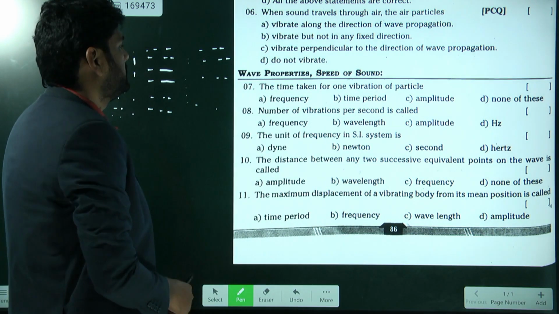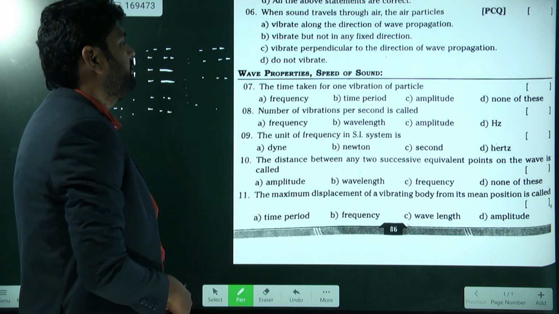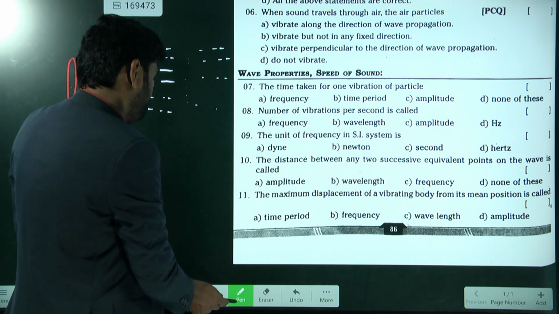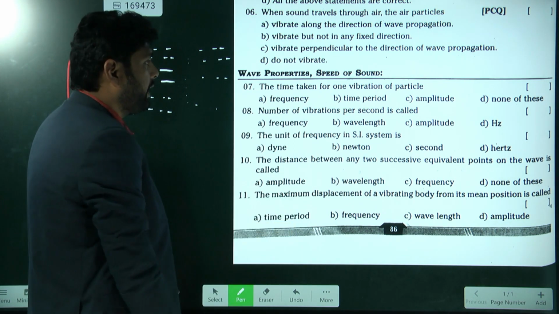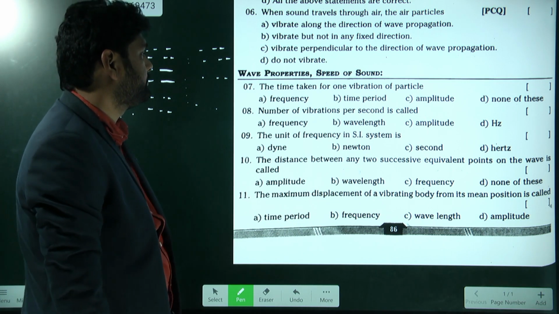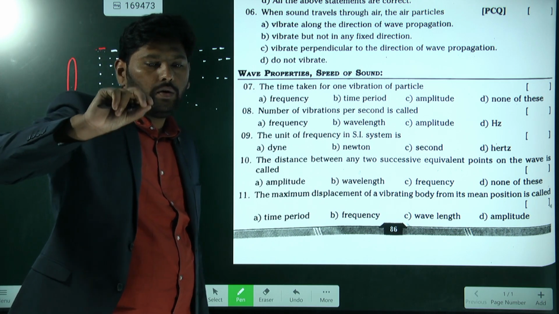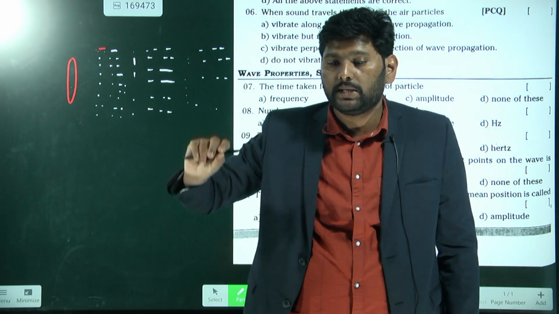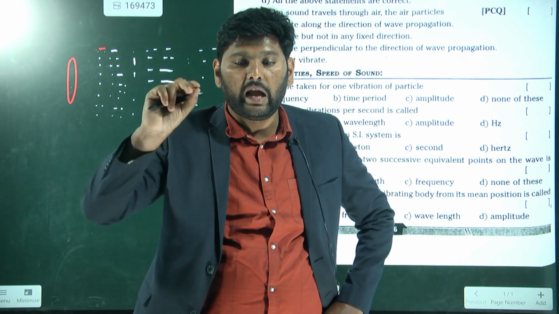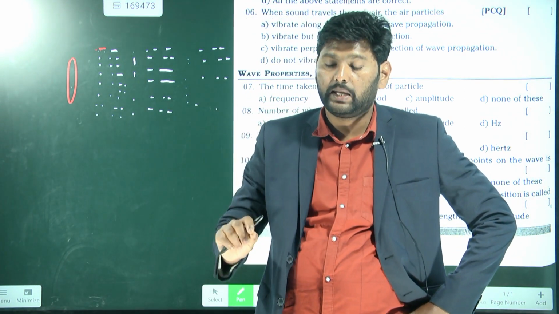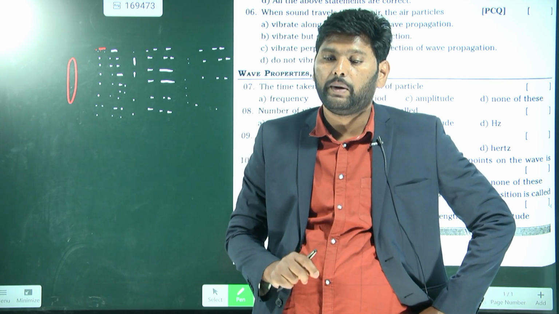Tell me now. The time taken for the vibrating particle is known as what? Actually, we have sound or we have waves because of the vibration, because of the oscillations of the particles.